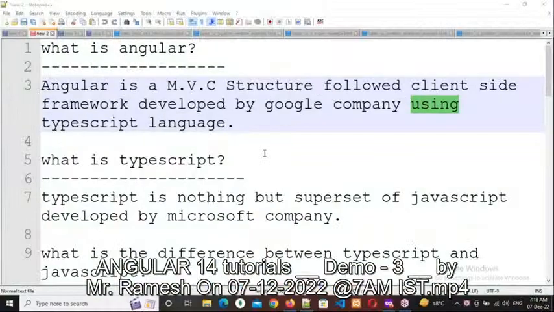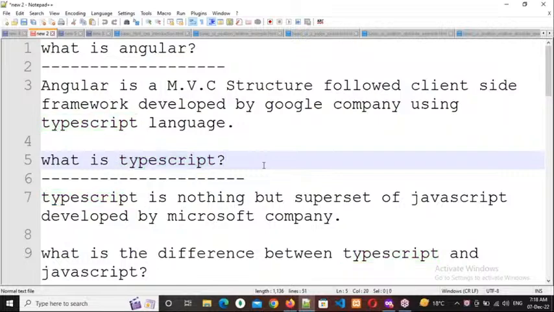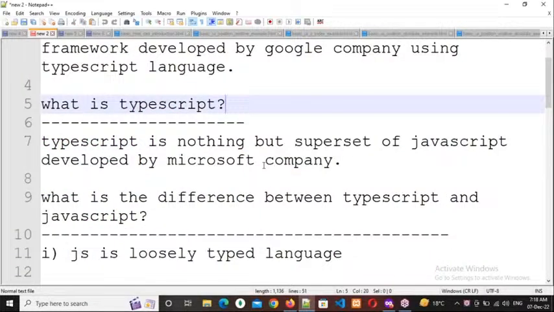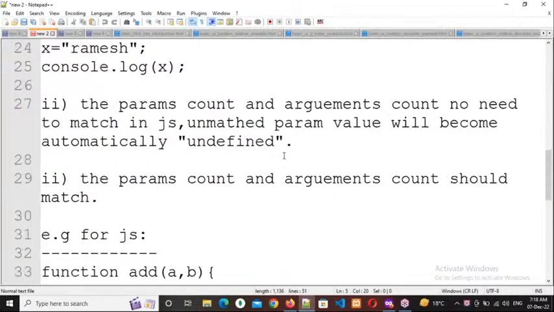So in the last class, we have successfully discussed what client-side technologies are, what server-side technologies are, the difference between them, and why everybody is using frameworks nowadays to develop their applications in software companies. Also, who developed the Angular framework, and by using which technology it was developed. What is that language? TypeScript. And what is the difference between JavaScript and TypeScript? All the 3 points we discussed in yesterday's class.